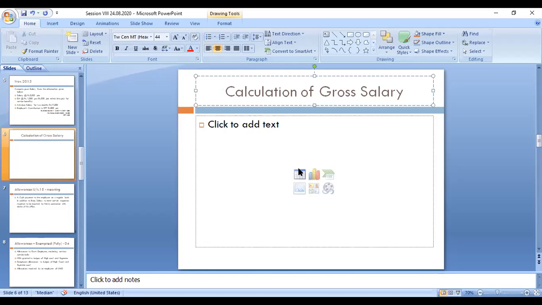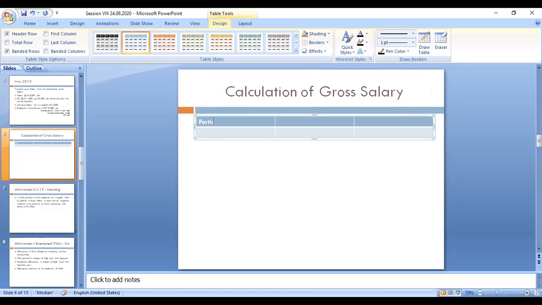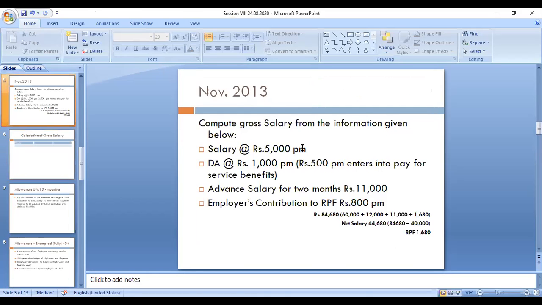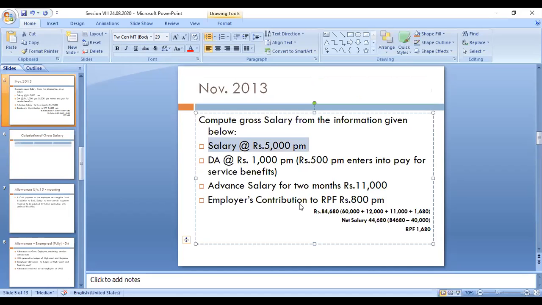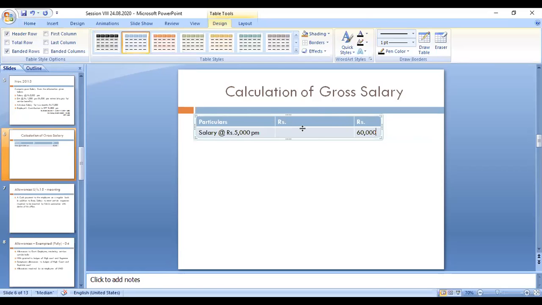Now we have to open three columns: one particulars column and two amount columns. Particulars, rupees and rupees. Now the salary, 5,000 per month, is taxable. You have to multiply 5,000 into 12. That amount is 60,000. It is fully taxable. Whatever the basic pay, all the basic pay amount is taxable.